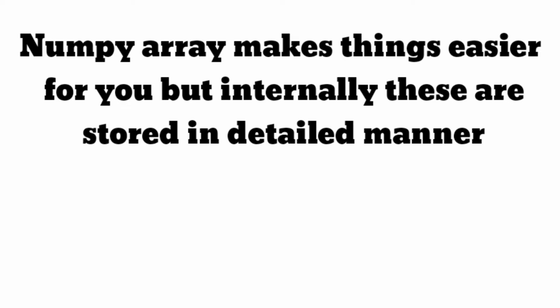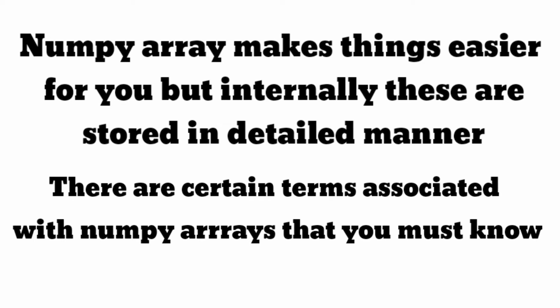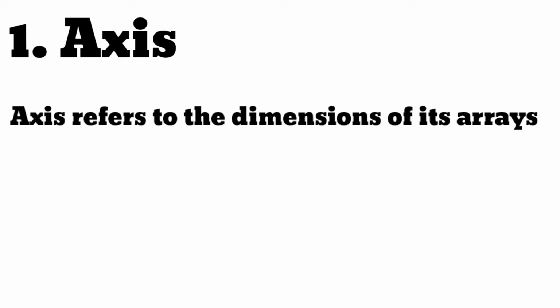Now, NumPy arrays make things easier for you, but internally these are stored in a detailed manner. There are certain terms associated with NumPy arrays that you must know. First one is axis. Axis refers to the dimensions of the array.